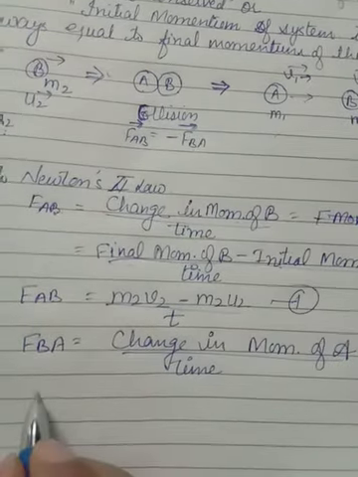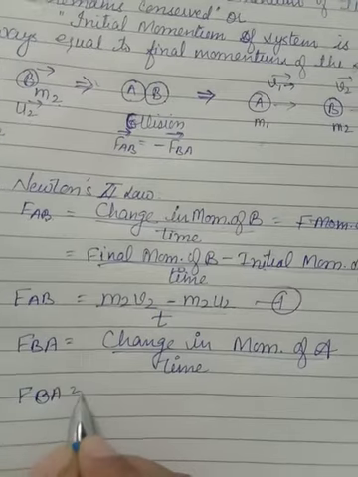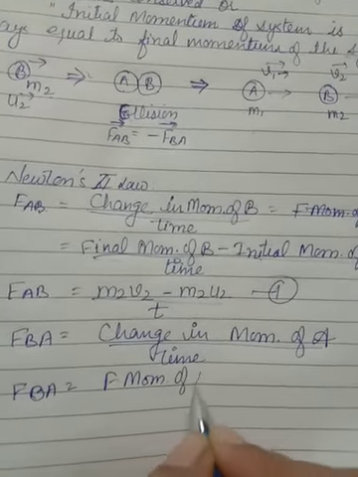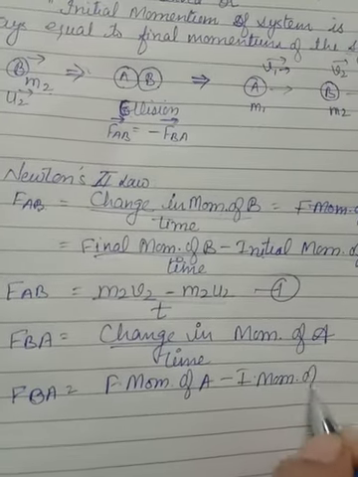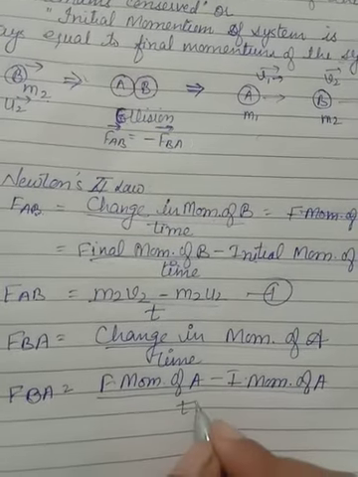In the same manner as we have done earlier, FBA will be equal to final momentum of A minus initial momentum of A upon time.